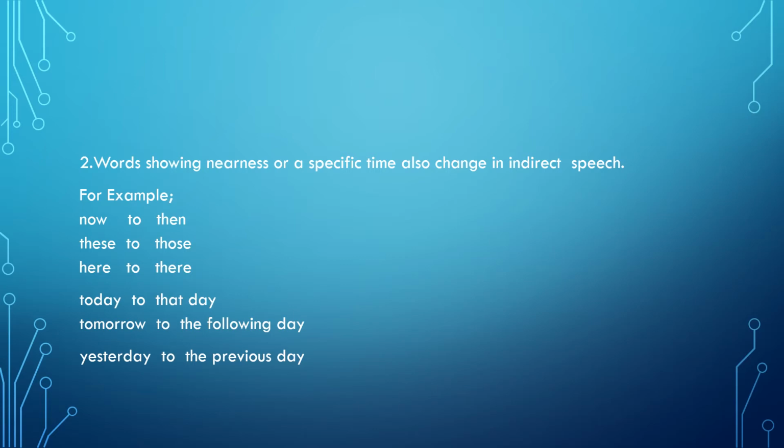And for last month, last year also, it changes: the previous month, the previous year. And if it is the next month or the next year, then it will be the following month or the following year.